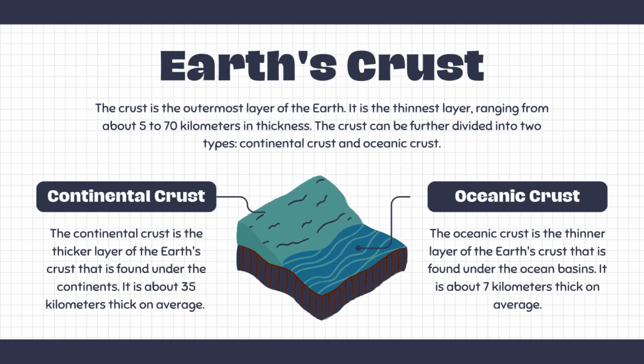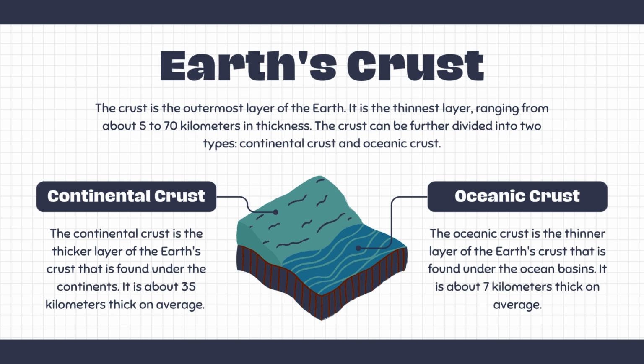Earth's crust. The crust is the outermost layer of the earth. It is the thinnest layer, ranging from about 5 to 70 kilometers in thickness. The crust can be further divided into two types, continental crust and oceanic crust.